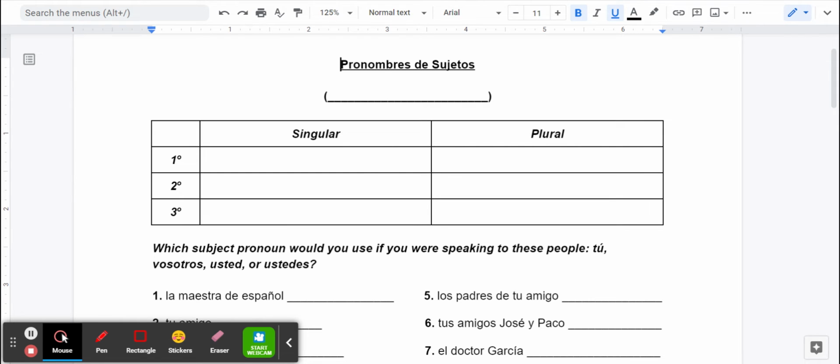I do want to take a moment to mention that if you are using a person's name, that would also go in this third box. It's not a pronoun, it's a proper noun. That's why we didn't list it. But if somebody's name is involved, it goes in the third person singular. Or if there are multiple names involved, it goes in the third person plural.